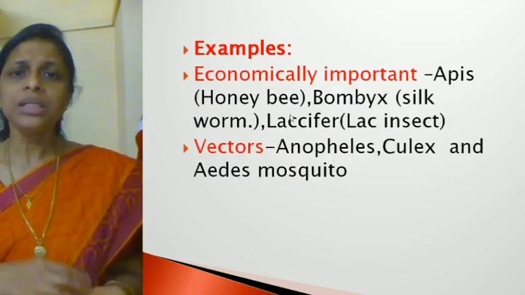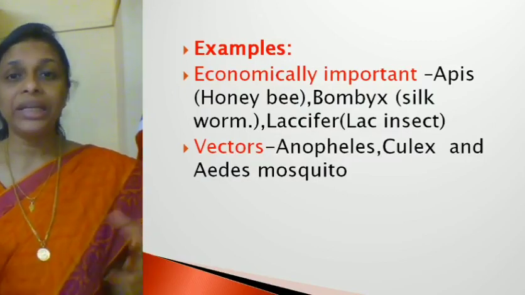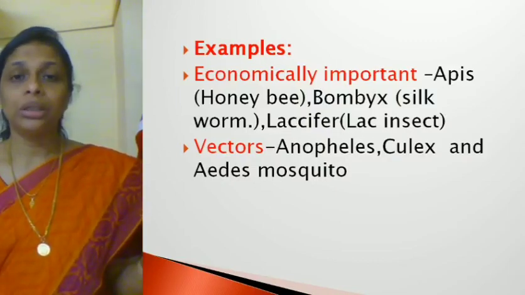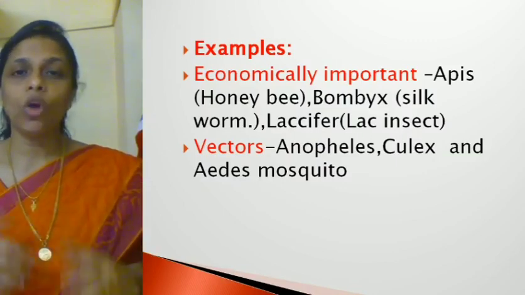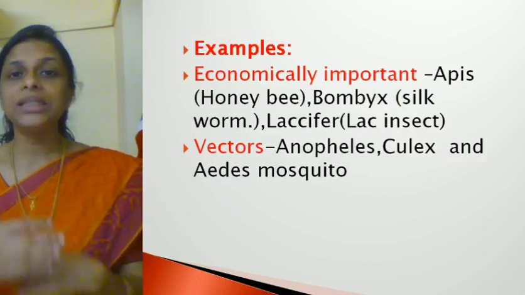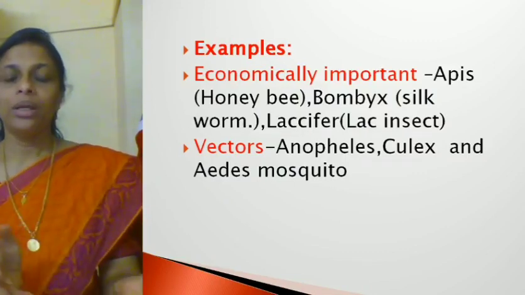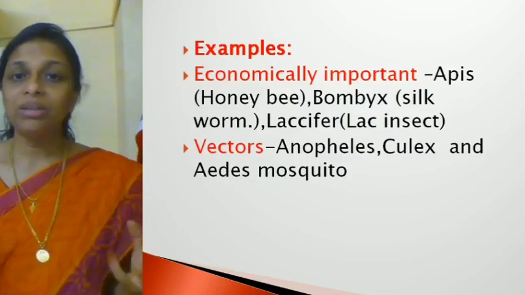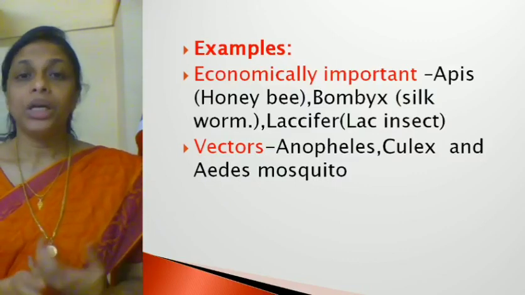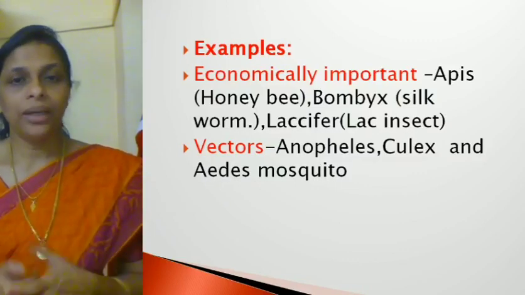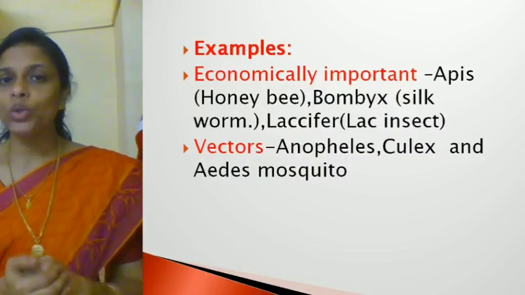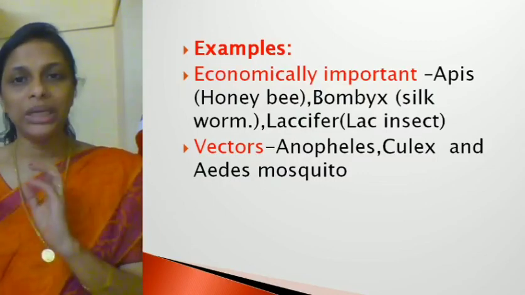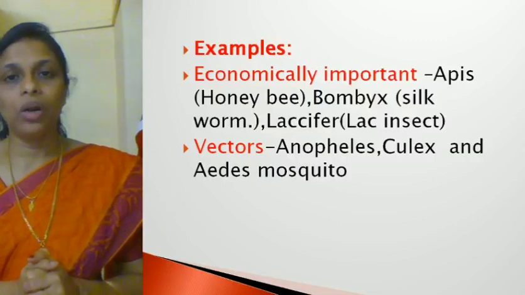Then there are some insects which act as vectors. What is the meaning of a vector? Vectors are those organisms which act as carriers of disease-causing organisms. They carry the disease-causing organism and transmit it from one person, or from the host, to another non-infected person. For example, you must have heard about fevers like dengue fever, chikungunya, malaria, etc. In all these, mosquitoes play an important role in transmitting the disease from one human being to another, and such organisms are called vectors.